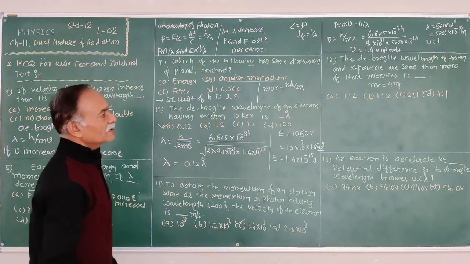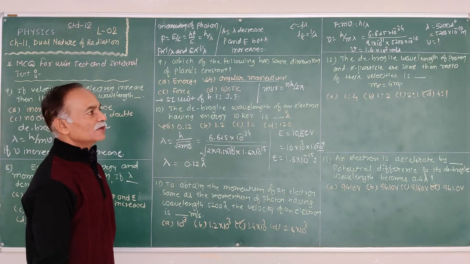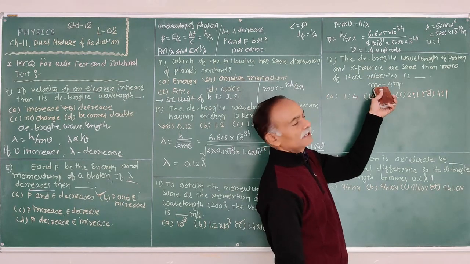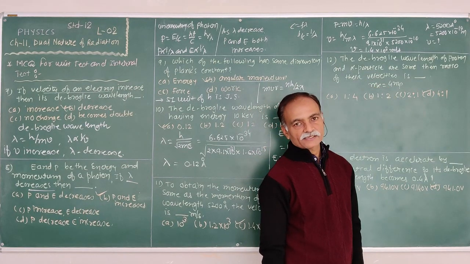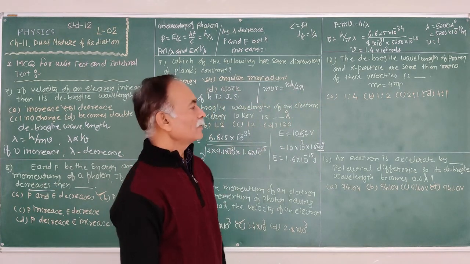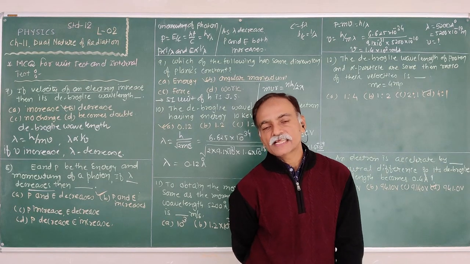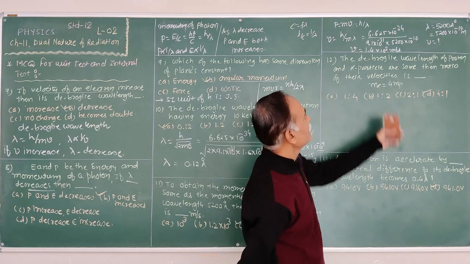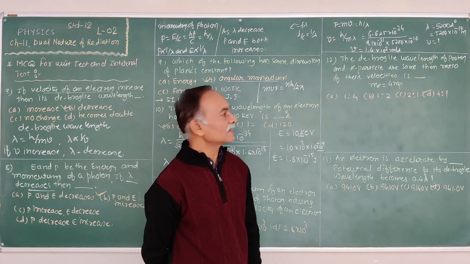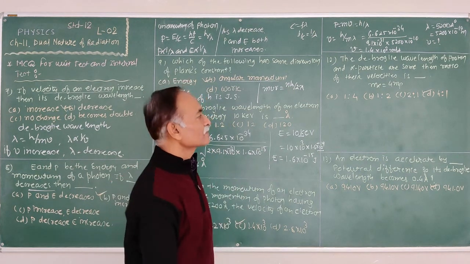The de Broglie wavelength of a proton and an alpha particle are the same. Then the ratio of their velocities is? Now the alpha particle is the helium nucleus, right? 2He4. Therefore, the mass of the alpha particle is 4 times the mass of the proton, and the charge of the alpha particle is double that of the proton. But here the charge is not required, only the mass is required.